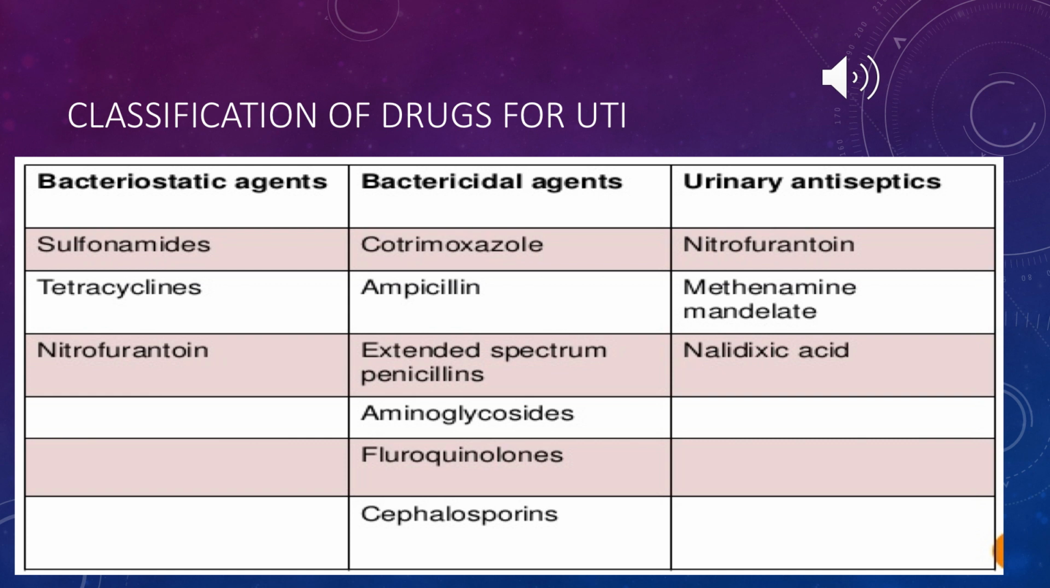So bactericidal agents, which are going to kill the bacteria, and urinary antiseptics, which can be used to treat any septic infections in the urinary tract. Bacteriostatic agents include sulfonamides, tetracyclines, nitrofurantoin. Bactericidal agents include cotrimoxazole, ampicillin, aminoglycosides, etc. Urinary antiseptics include nitrofurantoin, nalidixic acid, methenamine mandelate. All these are the drugs which are used for the treatment of UTIs.